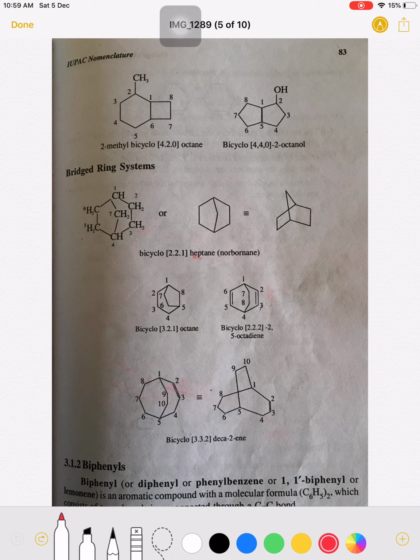Now the next, okay, the last example of this bicyclo is this one. On both sides a 5-membered ring is there. At the second position the OH group is there, therefore the numbering starts here: 1 2 3 4 5 6 7 8.